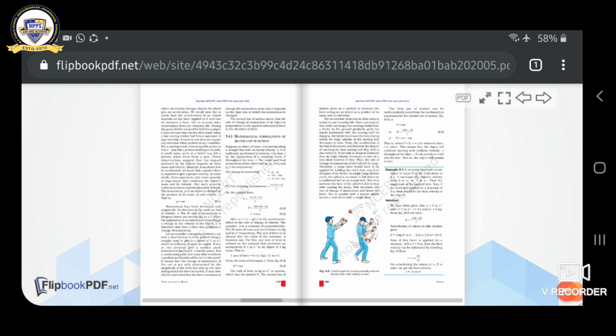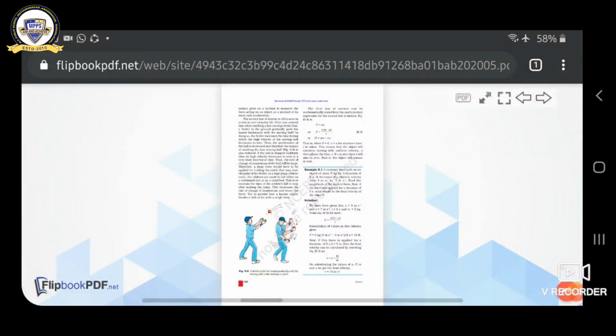Another thing is momentum. What is momentum? Momentum is defined as directly proportional to the product of mass and velocity, and P equal to mass into velocity.